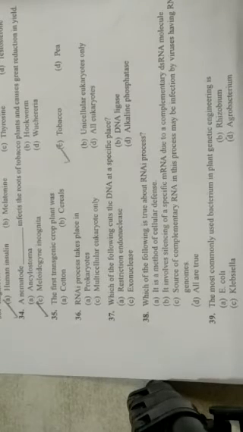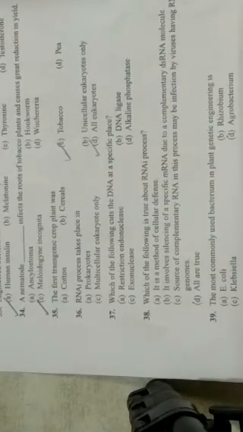Next, RNAi, that's RNA interference. RNAi refers to RNA interference. The process takes place in: A prokaryotes, B unicellular eukaryotes only, and C multicellular eukaryotes only. RNA interference takes place in all of the above. So option D, all eukaryotes, is the correct answer, because in all eukaryotes, RNA interference takes place as a natural defense mechanism.